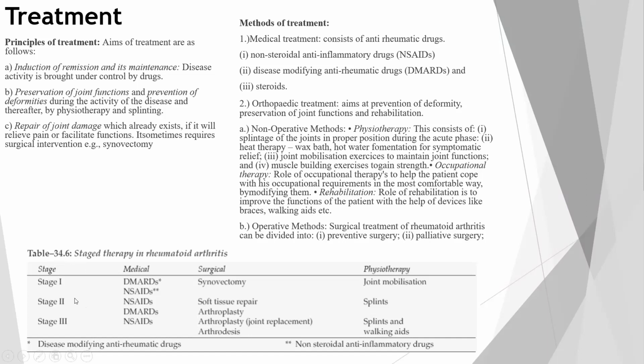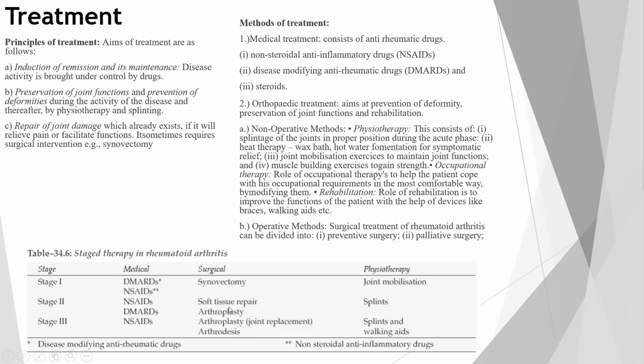As we saw, there are 3 stages of rheumatoid arthritis: stage 1, stage 2, and stage 3. So in stage 1, which is the initial stage and which is reversible in nature, we can give drugs like DMARDs and NSAIDs. Surgically, only synovectomy and physiotherapy joint mobilization is given. The second stage, which is irreversible and now the bony changes have started, only NSAIDs and DMARDs are given.